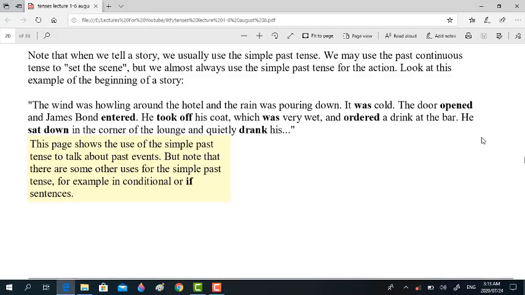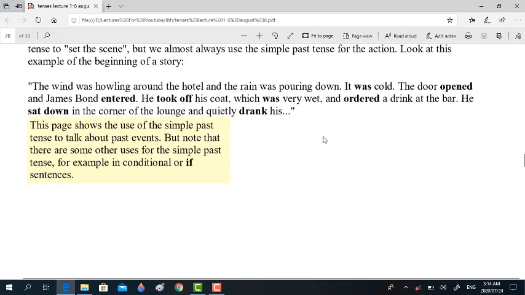Just look at the bold letters. The wind was howling, this is the setting that opens, the opener sentence of the story. Except this, the rest of the sentences are in simple past. Was, here again was, these are the past form of the verb to be. The rest, since they have past form: entered, took off, ordered, opened, drank, sat down, are simple past with simple verbs, right?